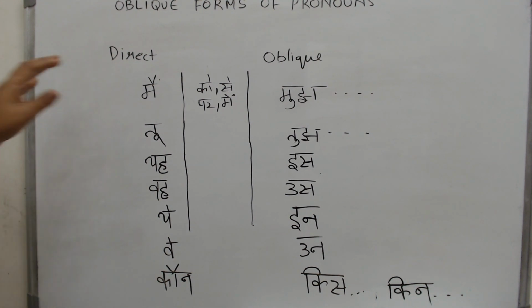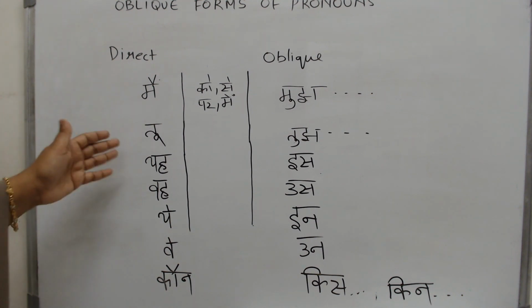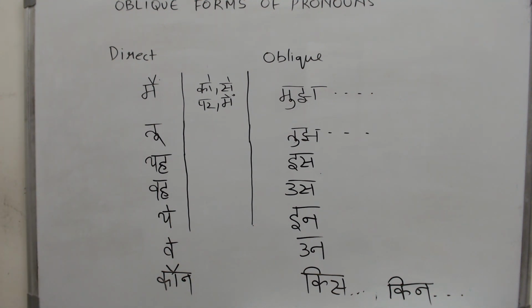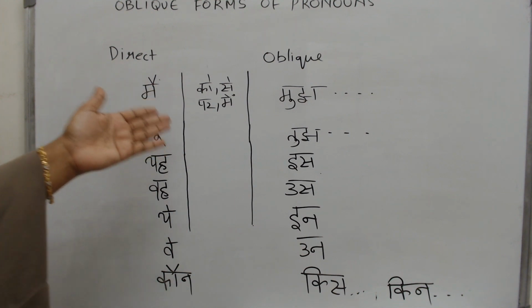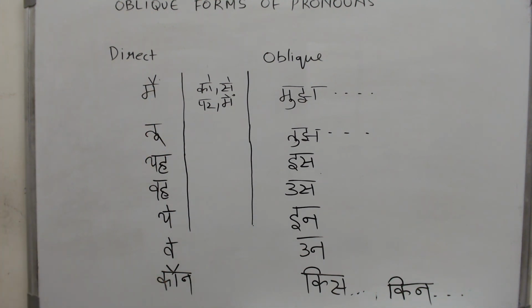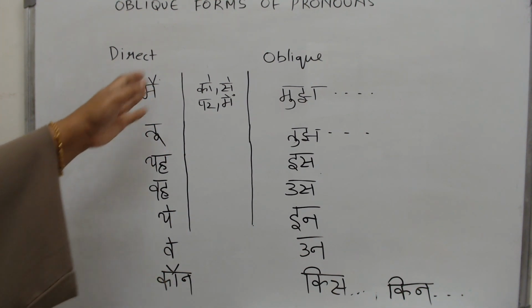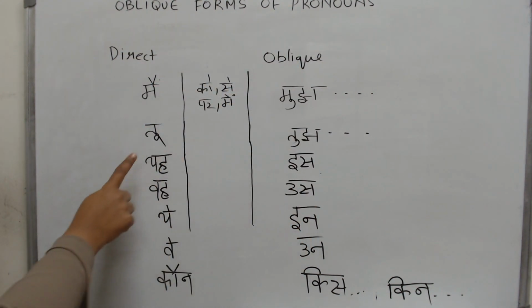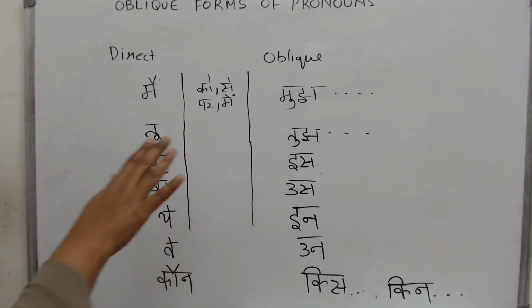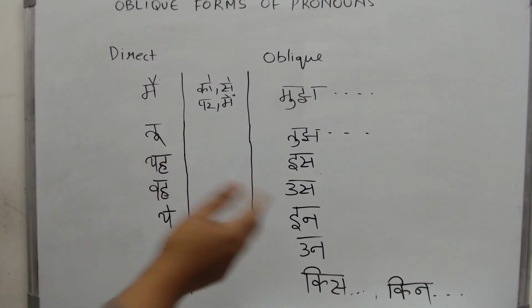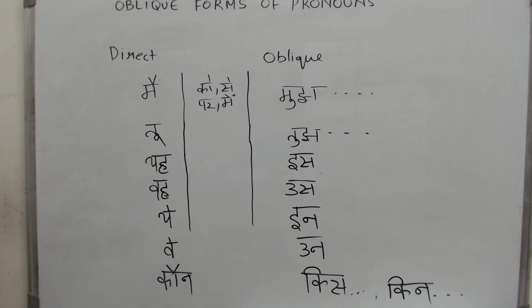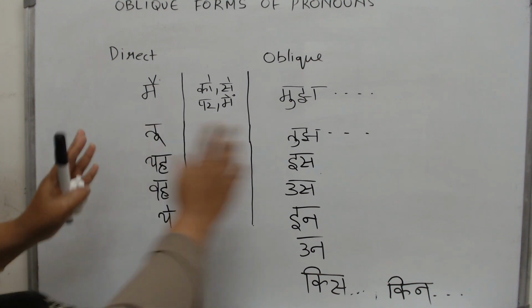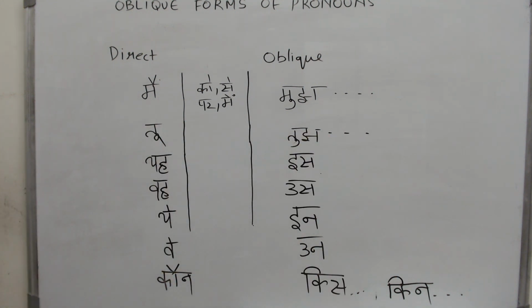Now, as you see, every pronoun occurs in a basic, a direct form: main, tu, yah, vah, etc. But when they are followed by a ko or a se or a ka, ke, ki, any of the case endings, then they change their form. These words have the same meaning, they serve the same purpose, but they look different. It is just like the same Rajnikant, but with white hair. The person you see is same, the word that you see is same, but it looks different.